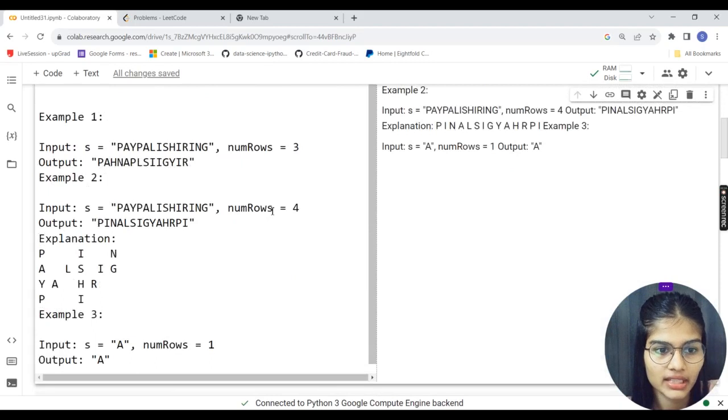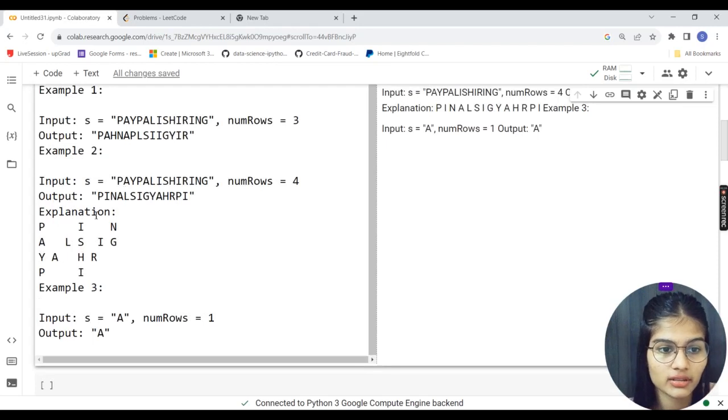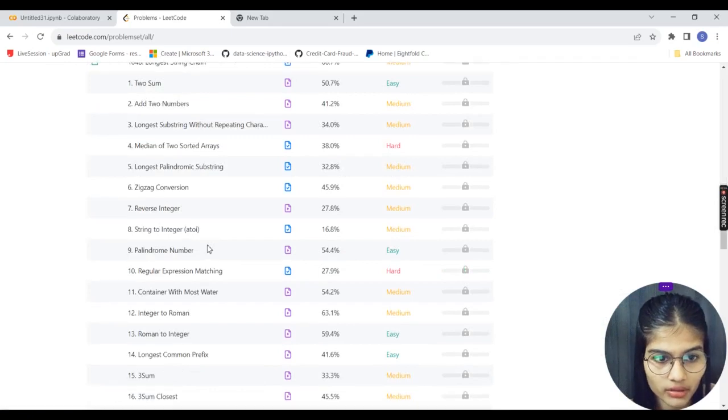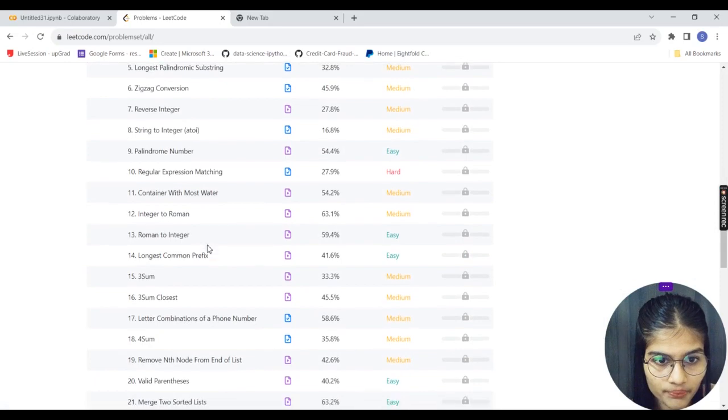Okay, that's the thing. Now again we have the next explanation, and that is again "PayPal is hiring", and this time the number of rows is equal to 4, right? So now see, until this, the output is going to result in something like this. Now you have to convert this "PayPal is hiring" into 4 different rows. What I'll do is quickly show you the question over here, so that maybe you are more clear.